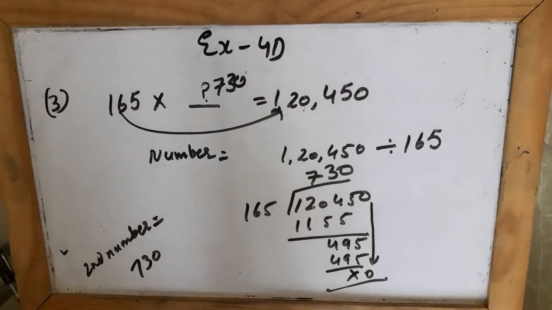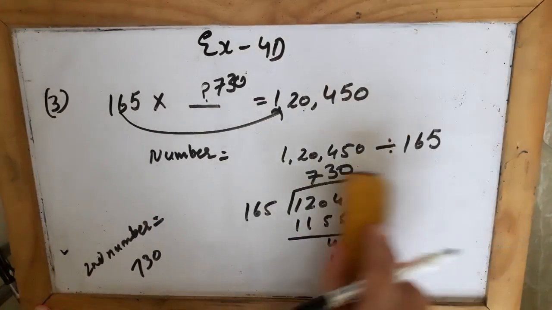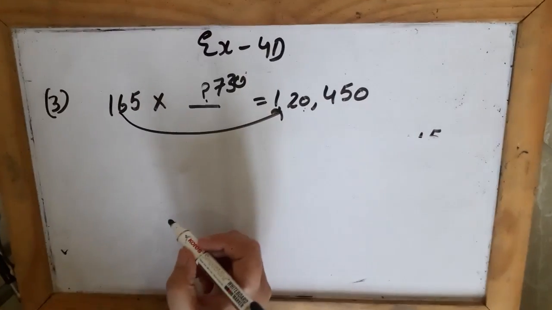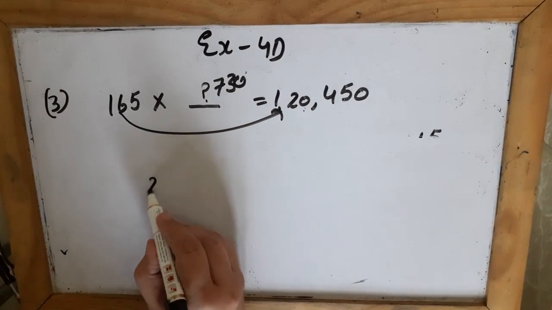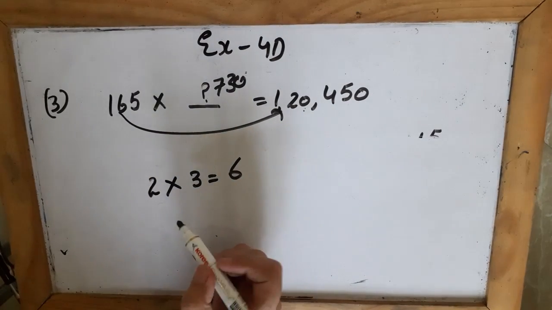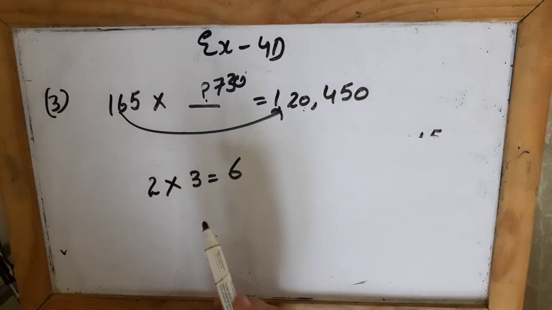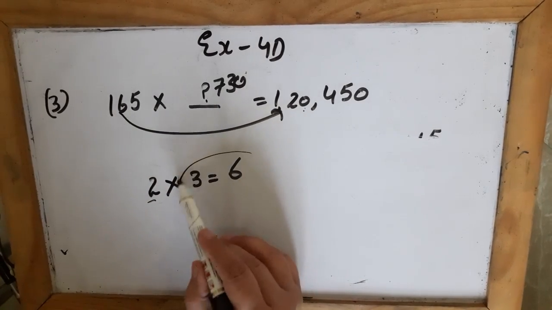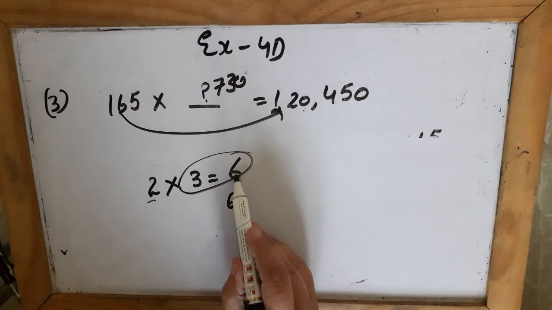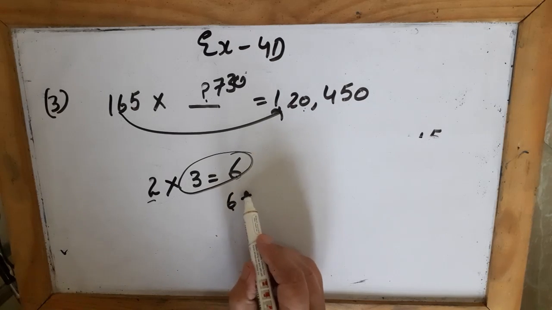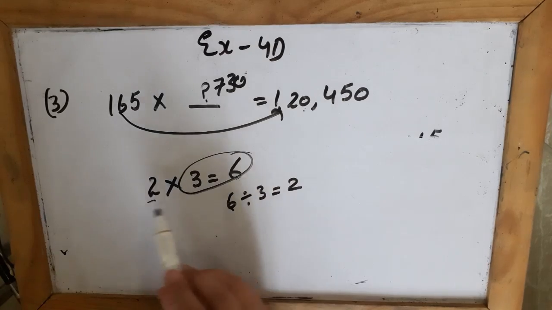Now in your previous class we have done the multiplication facts. Do you remember that? We have done the division facts. Like if you multiply two numbers, like 2 3s are 6. So what are division facts? If you divide 6 by 2, you will get 3, and if you divide 6 by 3, you will get 2.